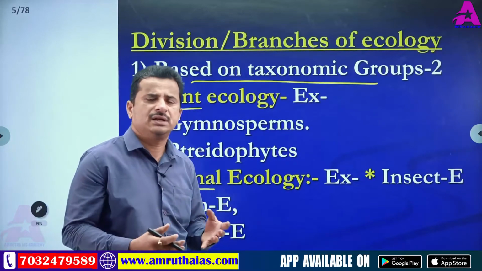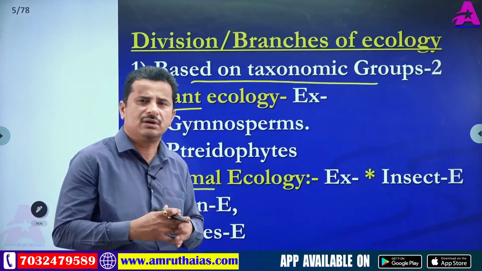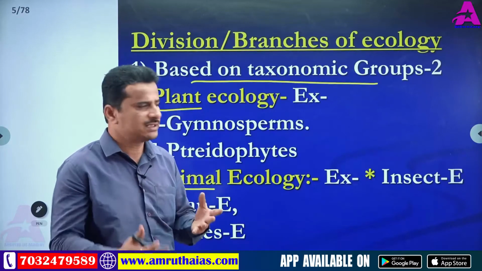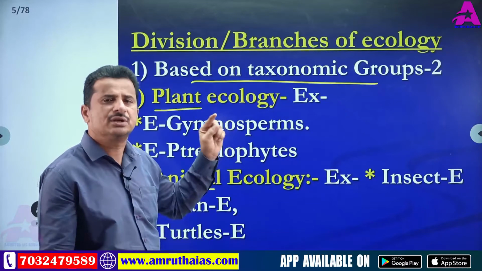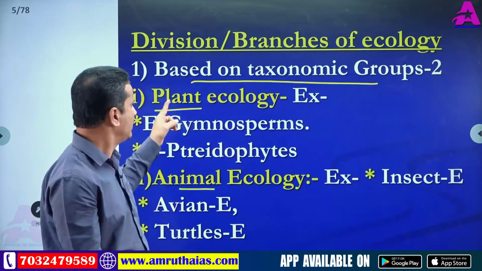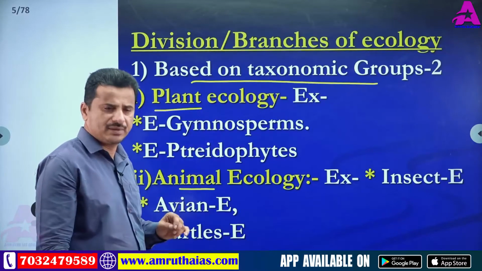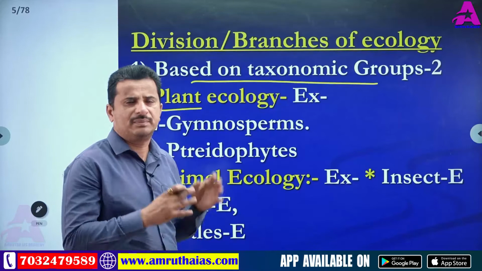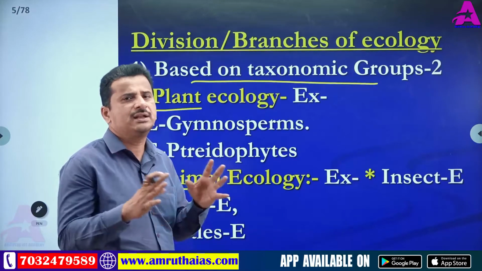See, ecology is divided into different branches, different divisions, based on different reasons. Here, based on taxonomic group, taxonomic position, there are two types: plant ecology and animal ecology. Plant ecology deals with the relationship between plants and environment.